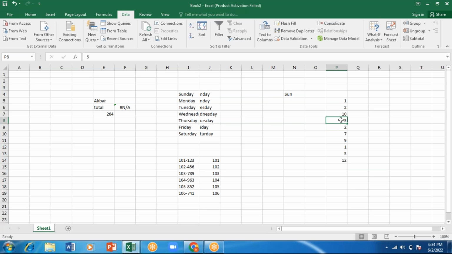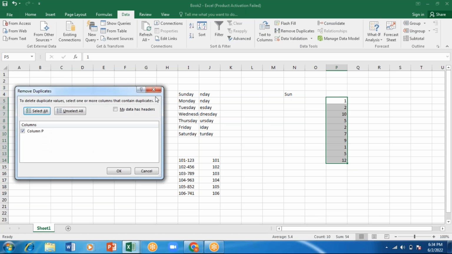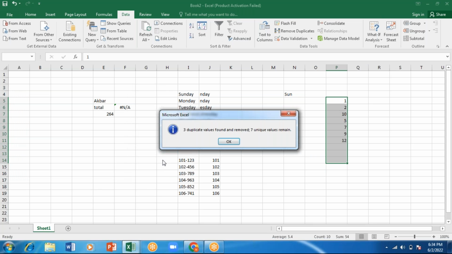Now what I will do is I'll select this range and I'll go for remove duplication. This is my column P. From the column P, I'll click on OK. There are 3 duplications, that is 1, 5 and 2, and 7 are unique values. So 3 duplicate values found and removed. 7 unique values are remaining.